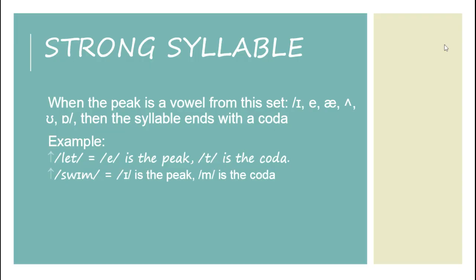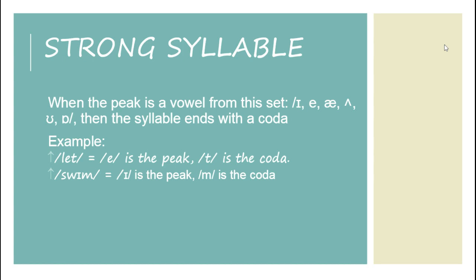Strong syllable: when the peak is a vowel from this set, then the syllable can end with a coda.